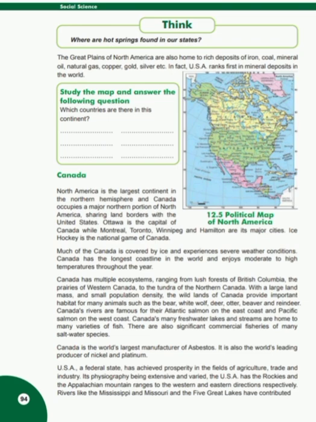The USA is a federal state and has achieved prosperity in the fields of agriculture, trade, and industry. Its physiography being extensive and varied, the USA has the Rockies and the Appalachian mountain ranges to the western and eastern directions, respectively. Rivers like the Mississippi and Missouri and the five Great Lakes have contributed tremendously to the agricultural revolution, due to which cotton, corn, and wheat are produced in abundance.